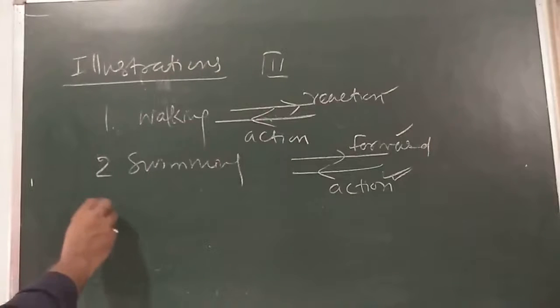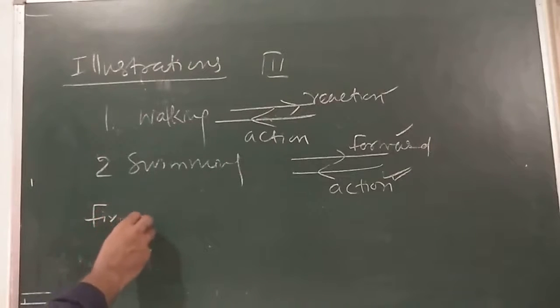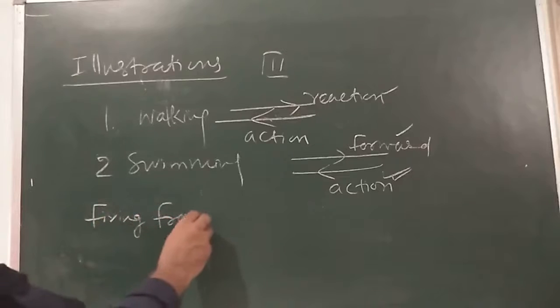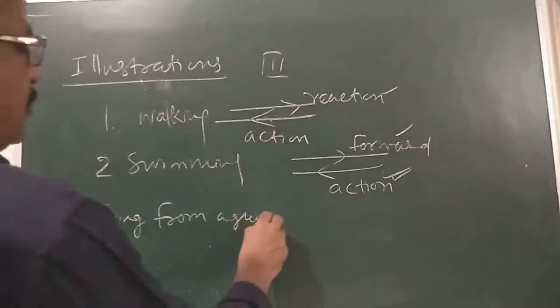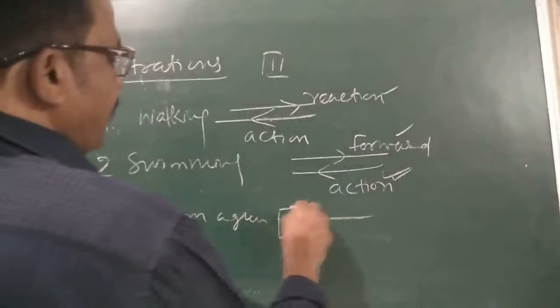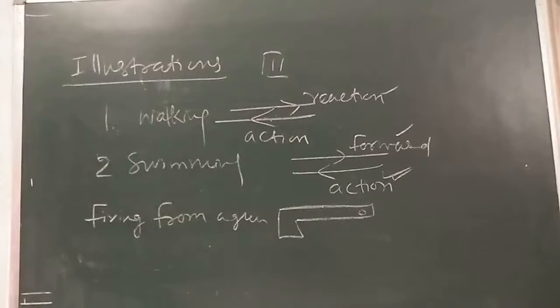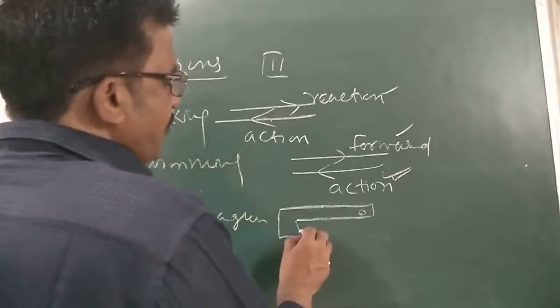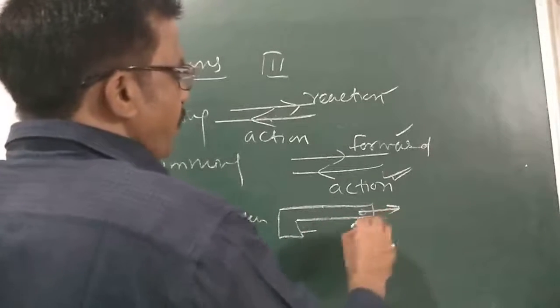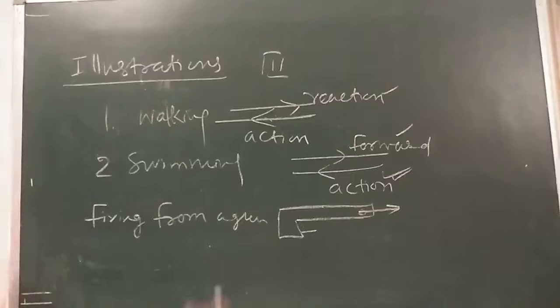Also, firing from a gun. Say this is our gun. When a gun is fired, a bullet is fired.